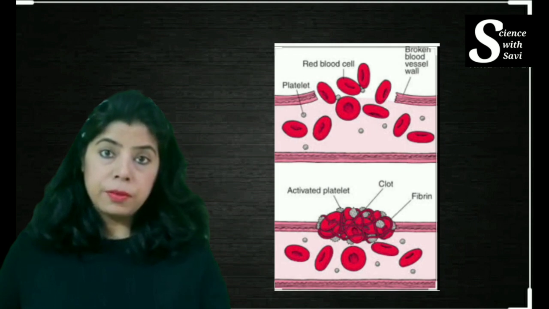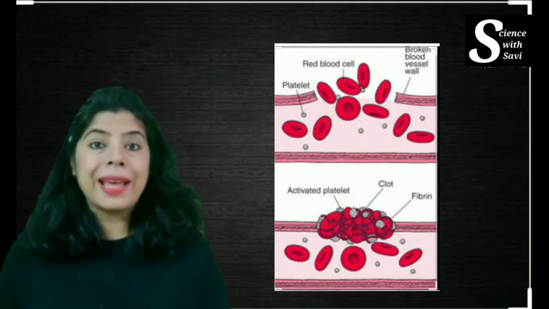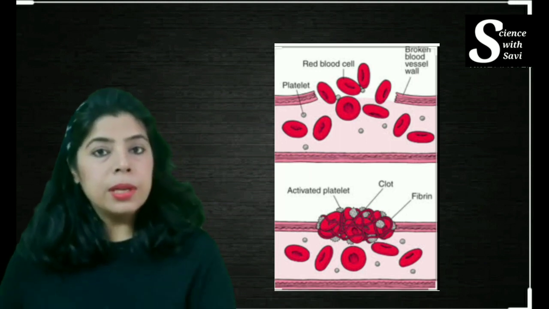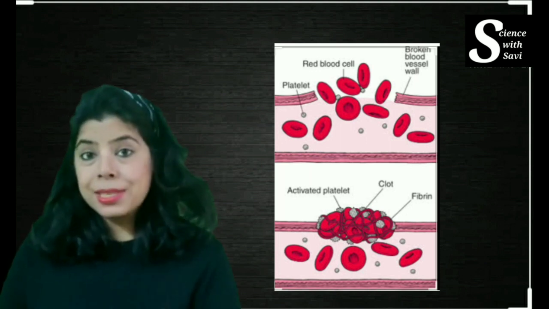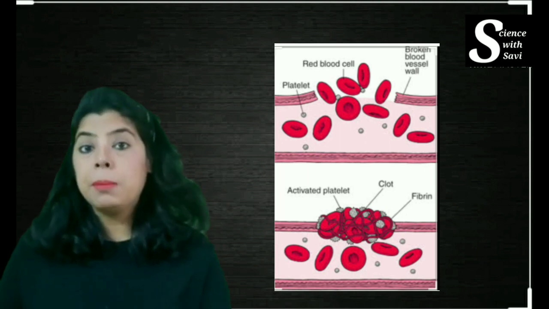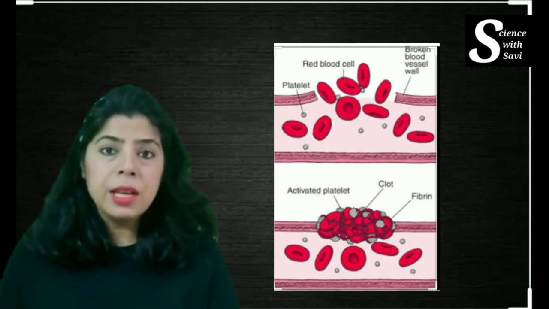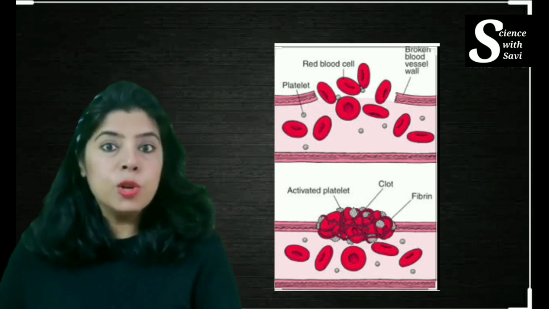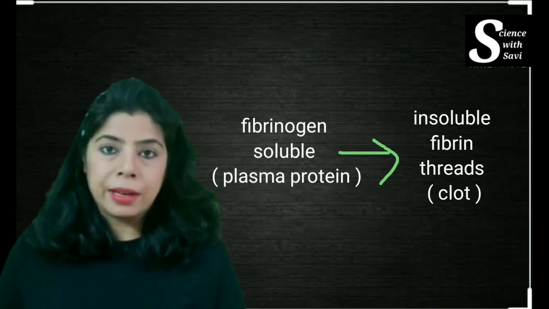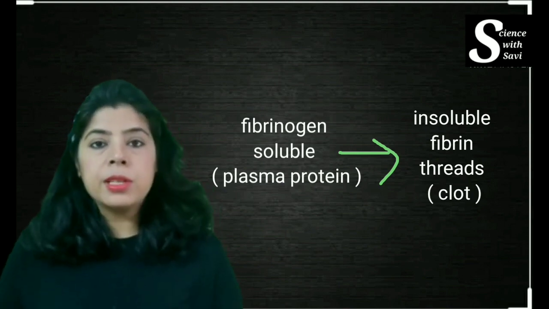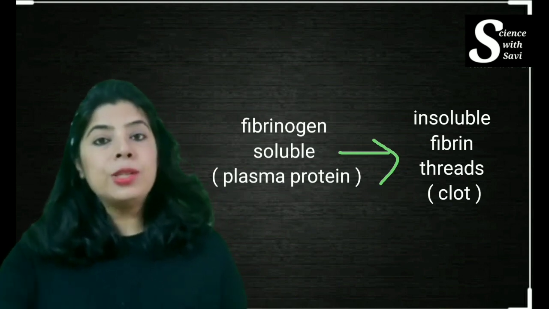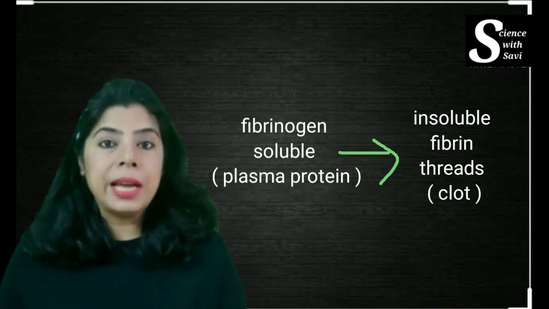Whenever there is an injury, the blood vessels get ruptured and the blood oozes out. So at that time, what happens? We studied already when I was discussing the blood plasma that blood plasma has a very important protein which is fibrinogen. This fibrinogen is a soluble protein. At the time of injury, there are some clotting factors which get activated, and they convert this soluble fibrinogen into insoluble fibrin threads.